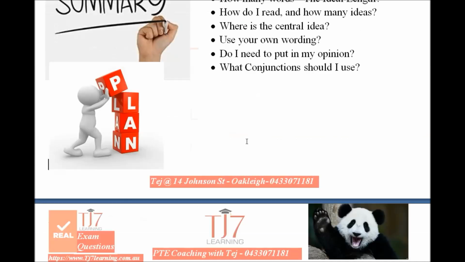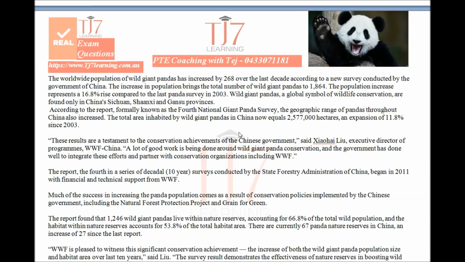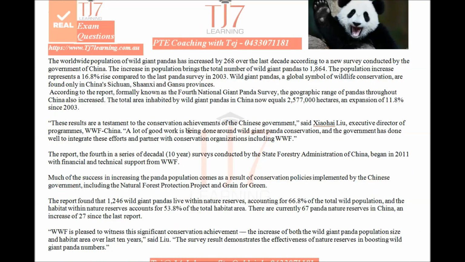Okay, let's go to the next question, which is on the panda population in China. It's comparatively a new summary. The one which we have just done, on London being the biggest financial center in the world, that's an old one. It's been with us for the last 2.5 years. And this is comparatively a new one. But again, the basic rules still apply, which is you go back and start looking for the central idea. And what's the central idea?